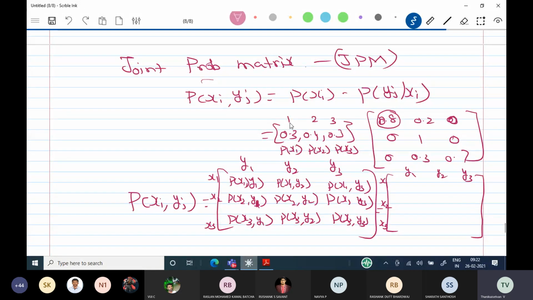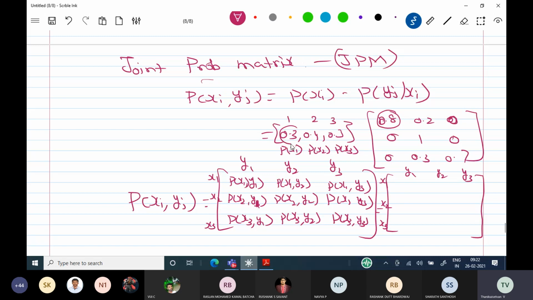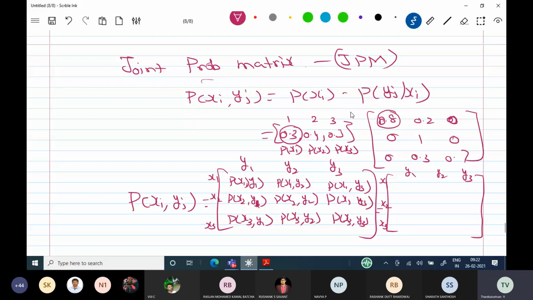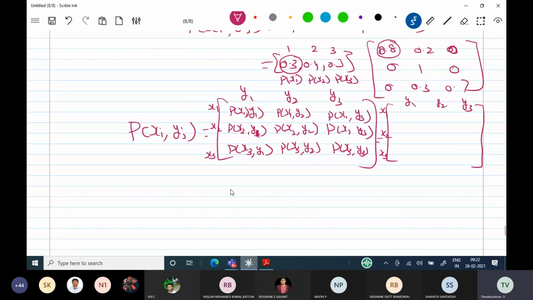It's very easy. The first value 0.3 is multiplied with the first row of this matrix: 0.3 into 0.8. The first component is nothing but probability of x1 into probability of y1 given x1. Similarly, probability of x1 into probability of y2 given x1, like that.